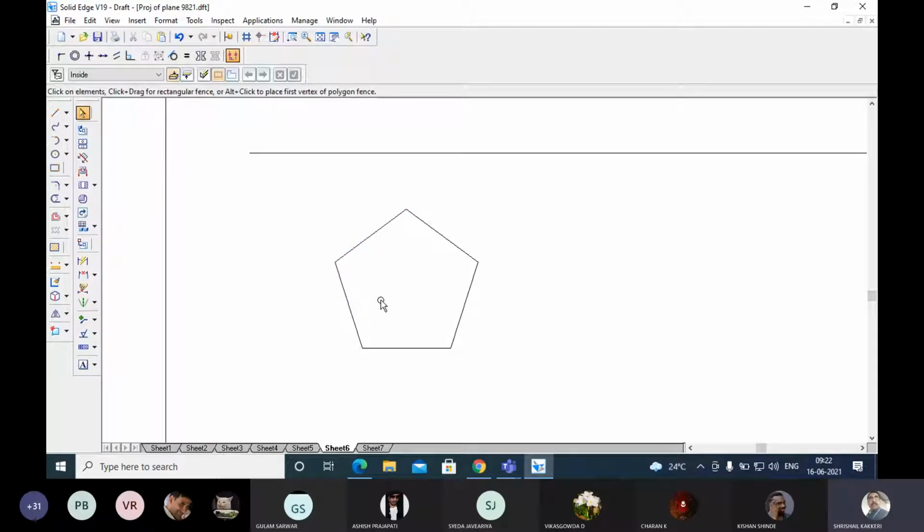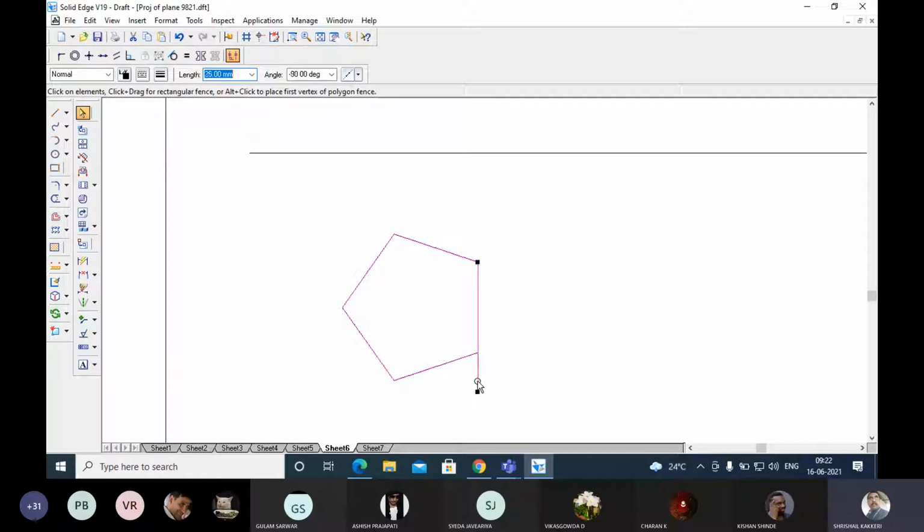And they have given us that it is resting on one of its edges. So let me make it like this. 36 tab minus 90 degree. I have just taken the length. Select everything. Go to rotate. Rotate the original figure itself. Take this as center. Take any point on this. Okay, so I have constructed this.